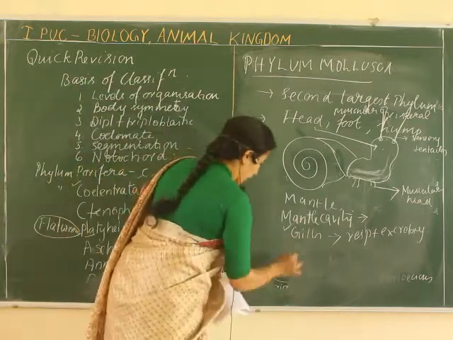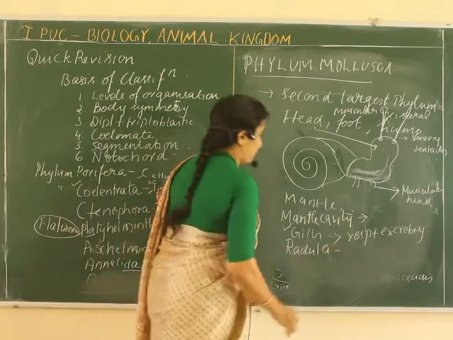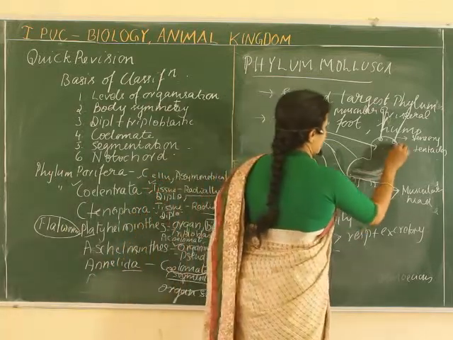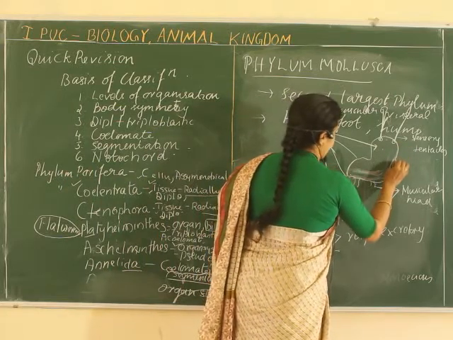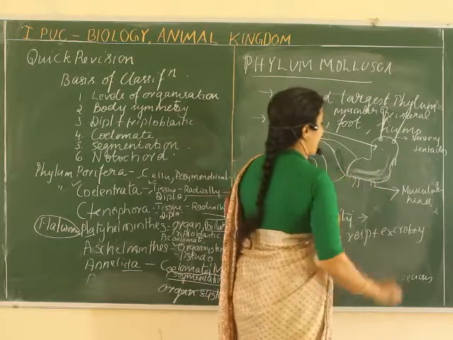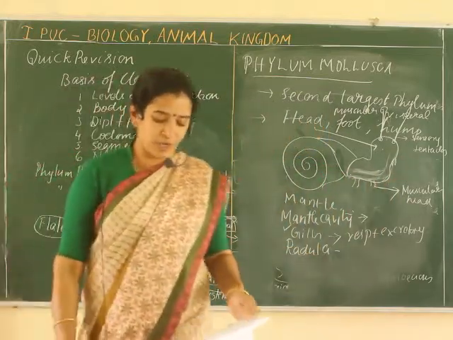Then radula. Another important structure is the radula. If you look at the mouth region closely, there is a structure which acts as a radula. Radula is an organ for feeding.